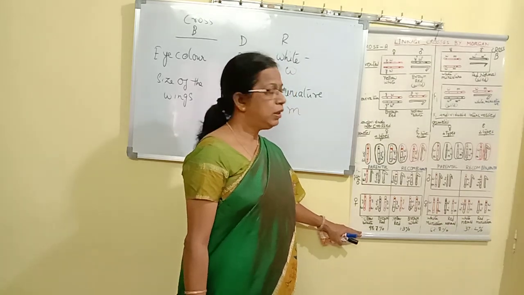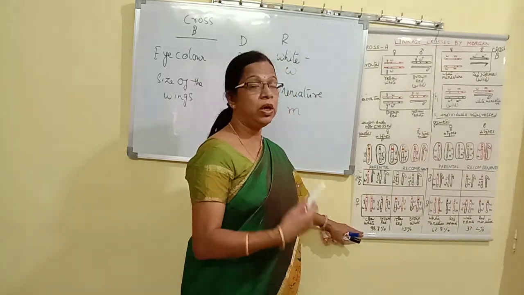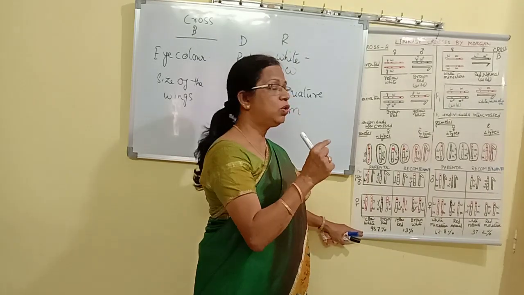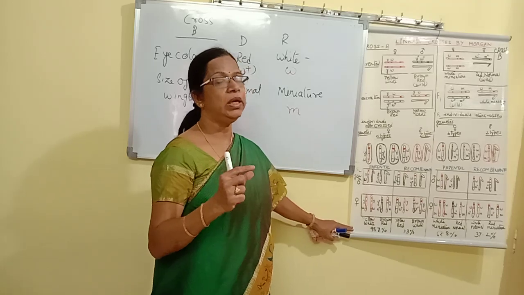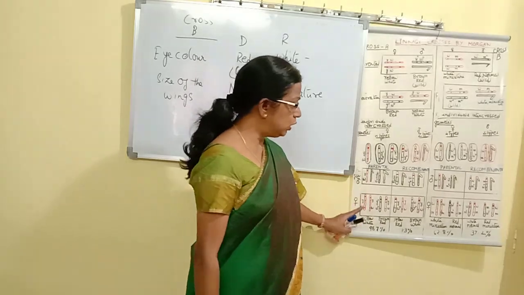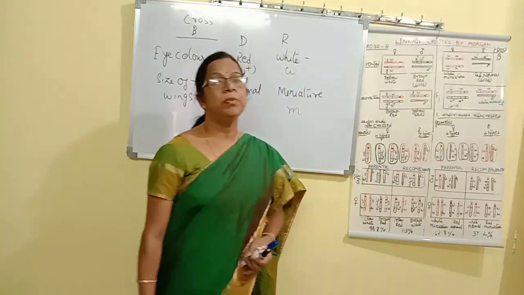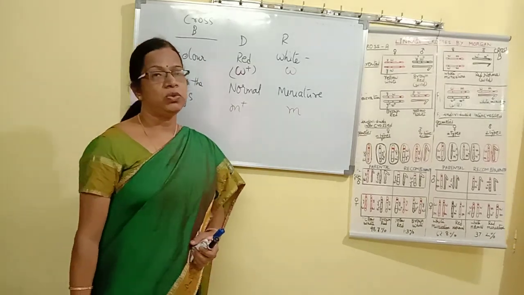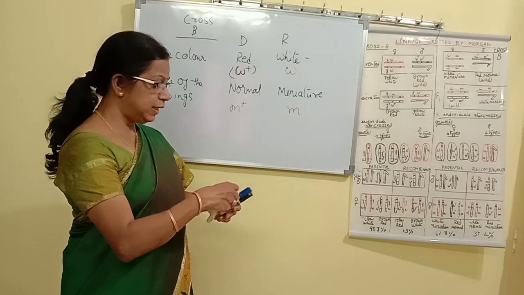That means here there is more crossing over, or the distance between the two genes is more. If the two genes are very close, the recombination will be very less. This was the observation given by Morgan's experiment on X-linked chromosome. So based on that, X-linked inheritance.